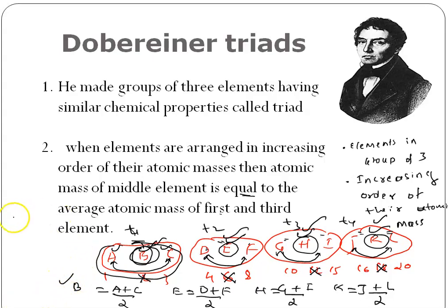He gave us only 3 triads. He didn't do his experiment for the remaining triads, because during his period only 30 plus elements were discovered.